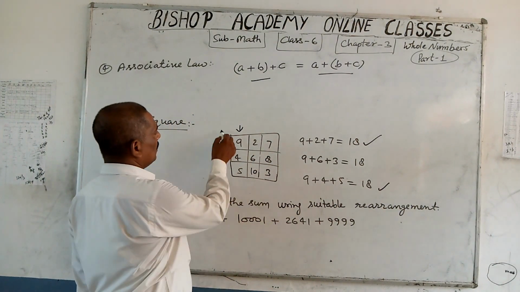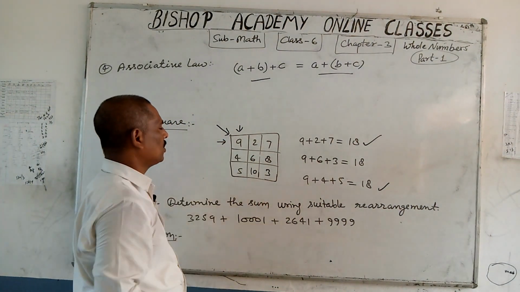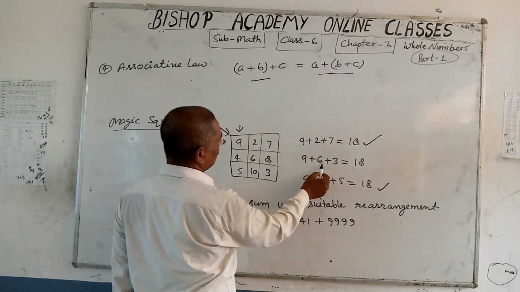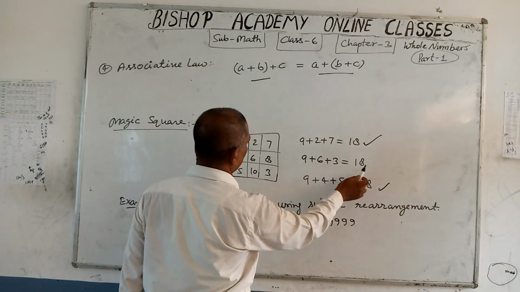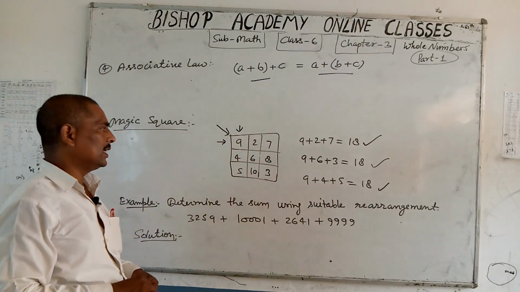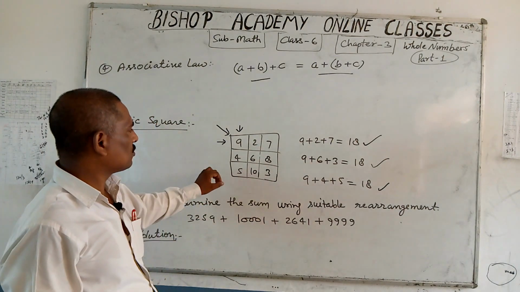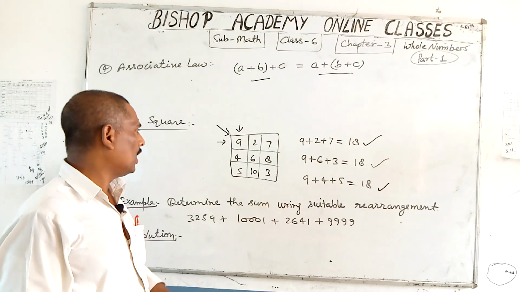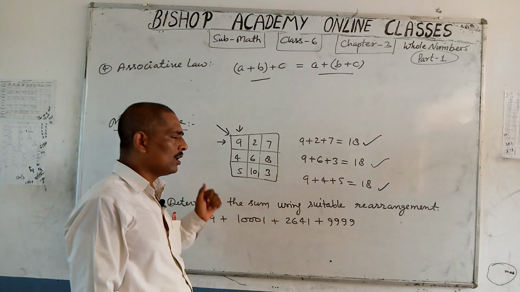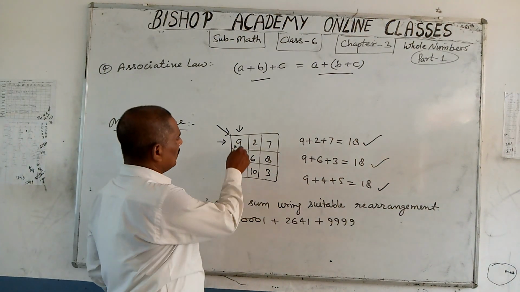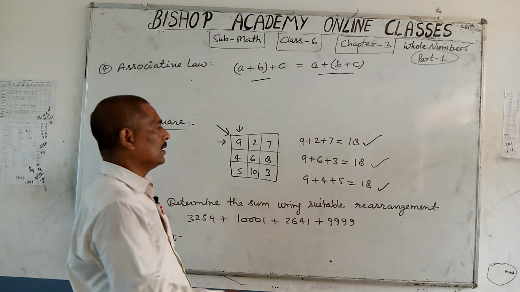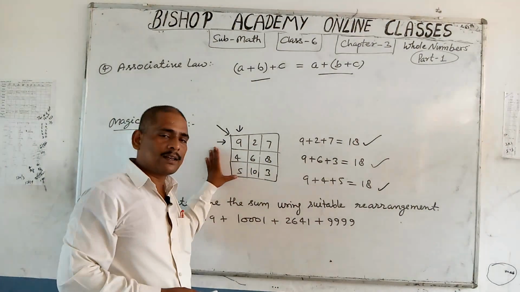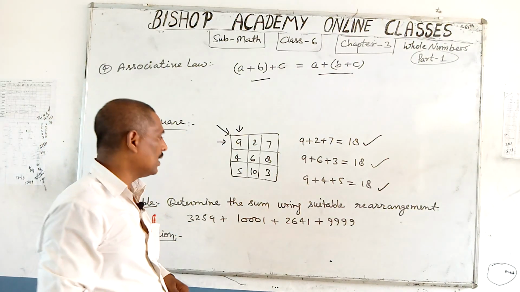And when you add the numbers diagonal wise, 9 plus 6 plus 3 is equal to 18. Means to say, in such a square, when you add all the numbers in a row or a column or a diagonal, the result in every case is the same. So this type of square is called magic square.